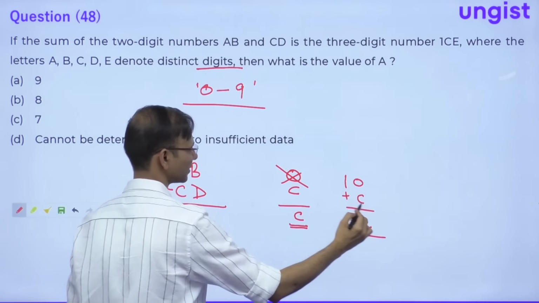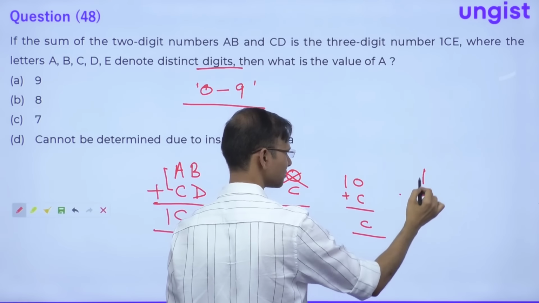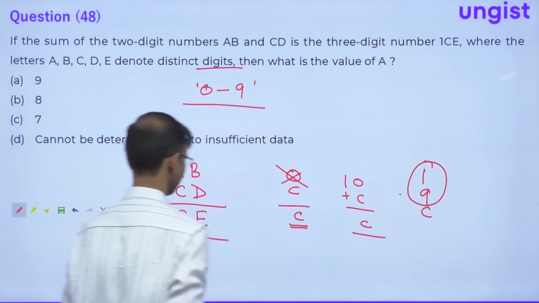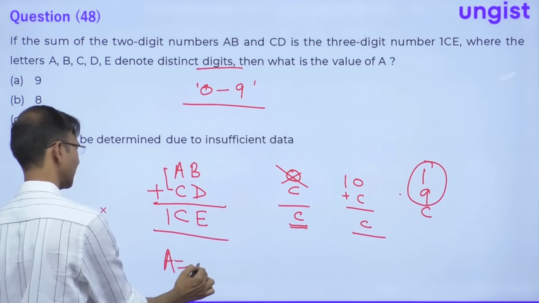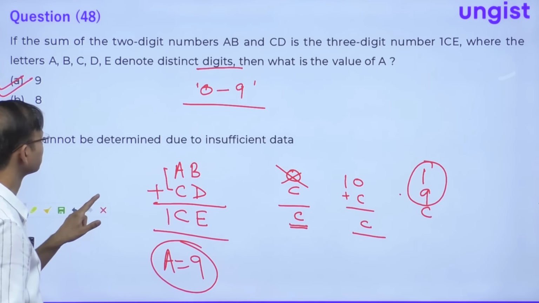So here, this is 9C and 1 is getting carried. So that's why it becomes 10. So A is 9 and 9 only. Okay, everybody? So here the answer is 9. Correct? Okay. Let's move to the next question.